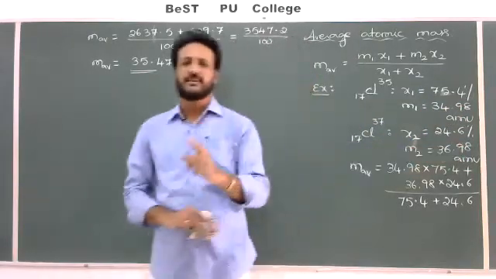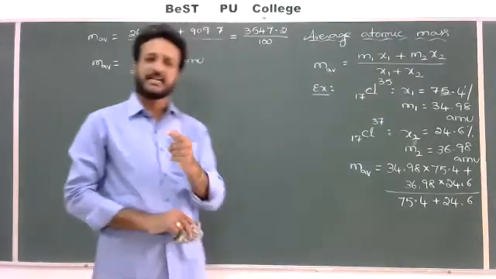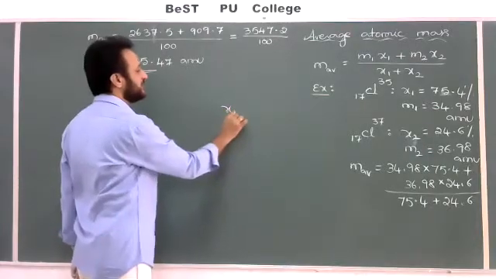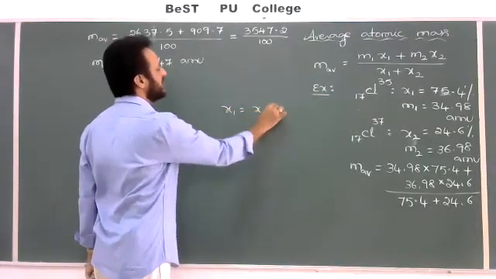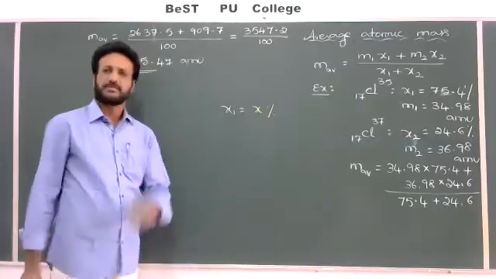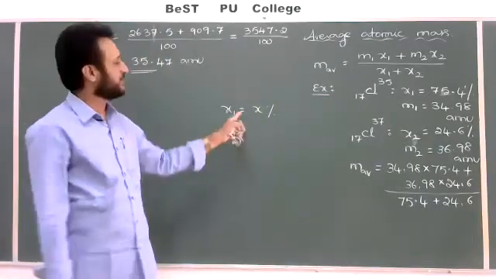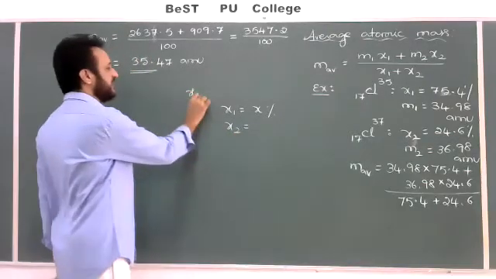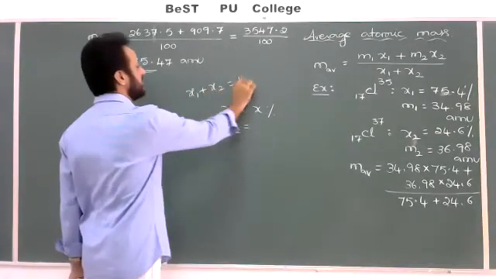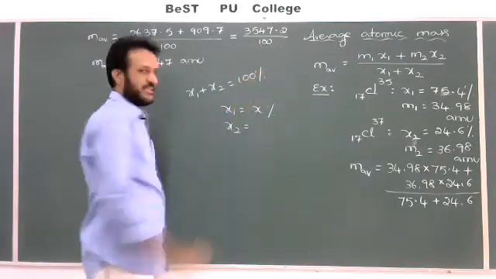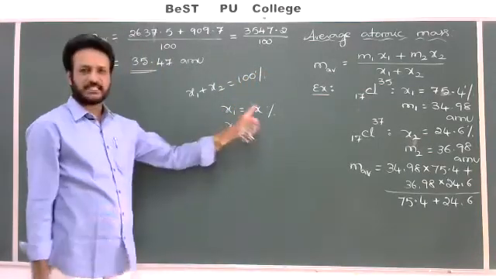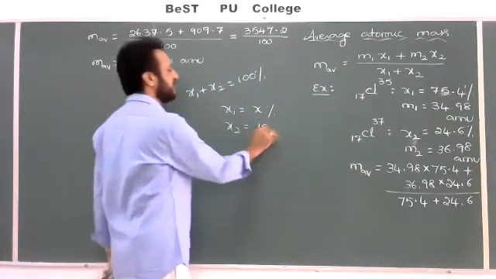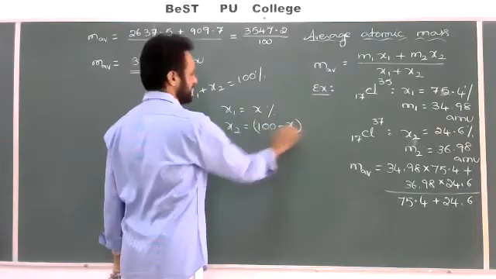How to find X1 and X2? Adding X1 plus X2 must always equal 100%. Take X1 as unknown value X%. We don't know if it is 20%, 30% or 50%. Then X2 must be 100 minus X1, so X2 equals 100 minus X%.